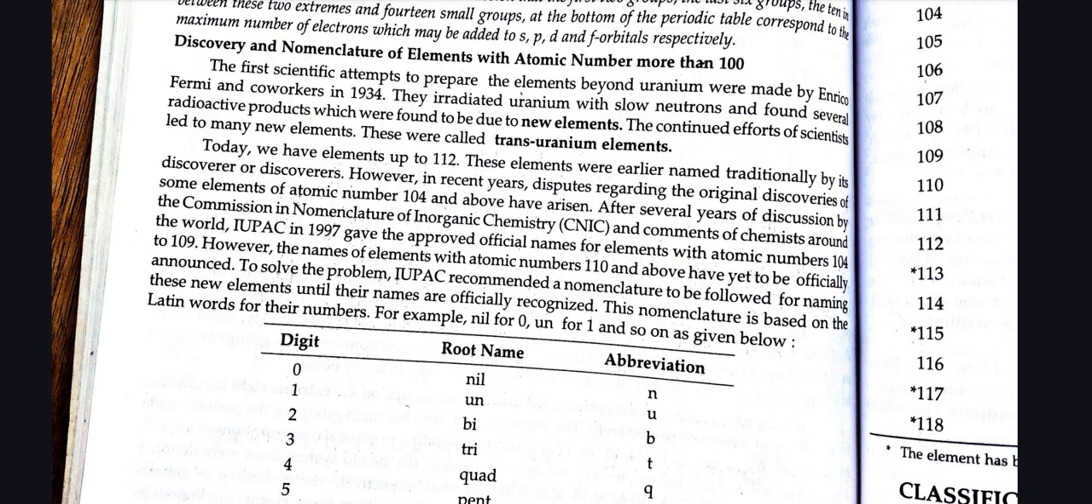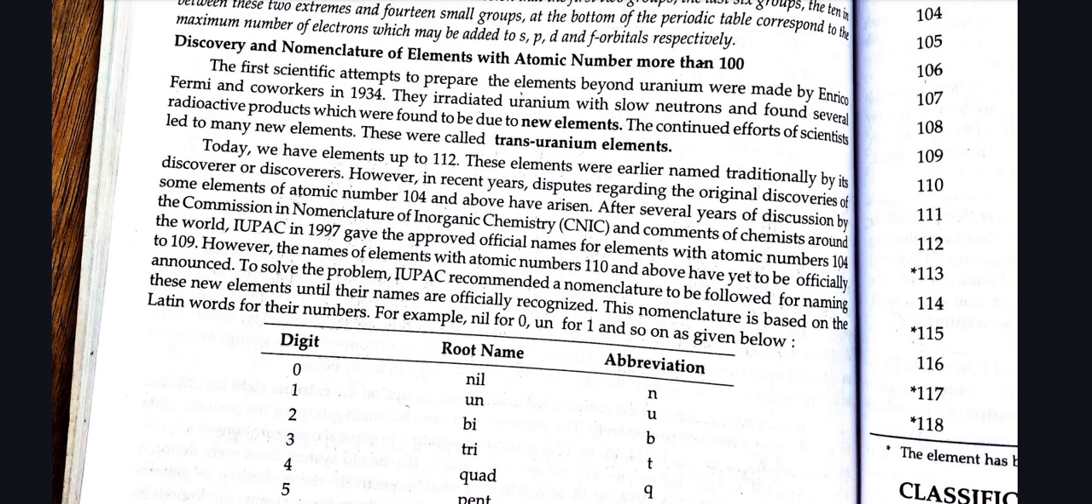These elements were earlier named traditionally by their discoverers. However, in recent years, disputes regarding the original discoveries of some elements of atomic number 104 and above have arisen. After several years of discussion by the Commission on Nomenclature of Inorganic Chemistry (CNIC) and comments of chemists around the world, IUPAC in 1997 gave the approved official names for elements with atomic number 104 to 109. However, the names of elements with atomic number 110 and above have yet to be officially announced.